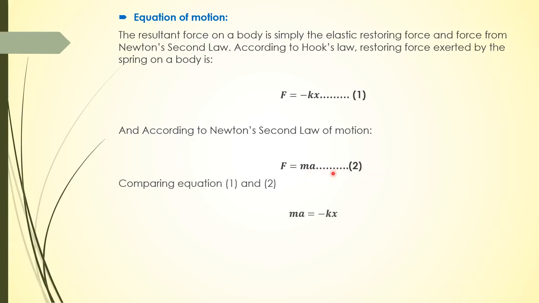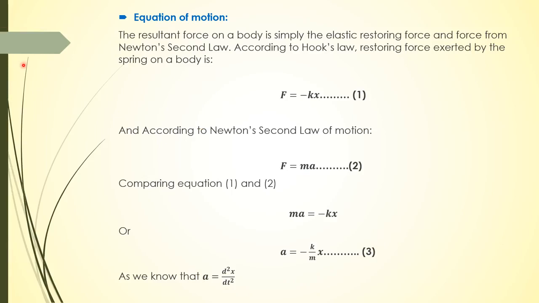Now if we compare both equations, ma is equal to minus kx, or a is equal to minus k upon m x. I mark it as equation number 3. So in this equation, a is the acceleration, which is rate of change of velocity, and velocity is the rate of change of displacement. So we can write acceleration as d2x upon dt square.